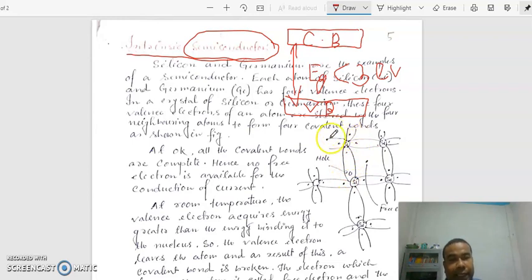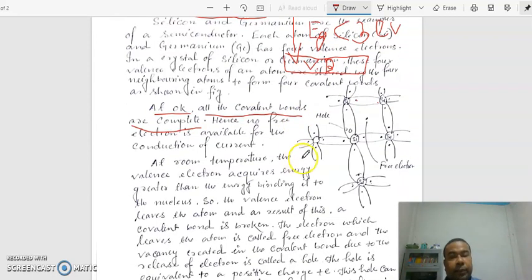When the bonds are completed, this is at 0 Kelvin temperature. At 0 Kelvin temperature, all covalent bonds are complete. There is no free electron for the conduction of current. No free electron, so no flow of current.